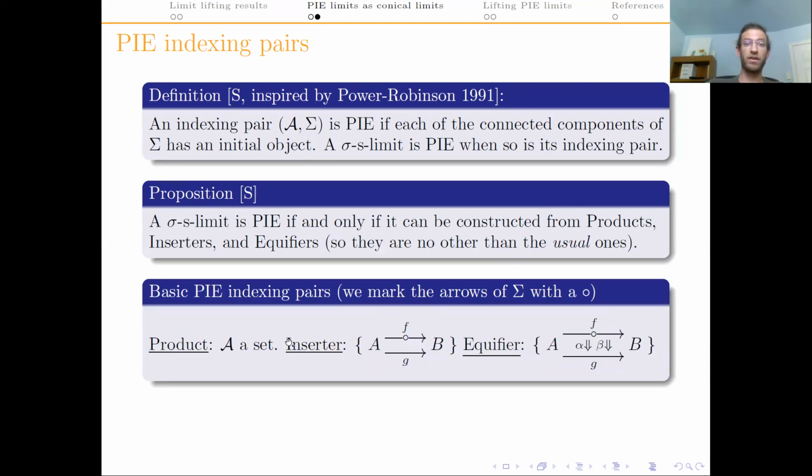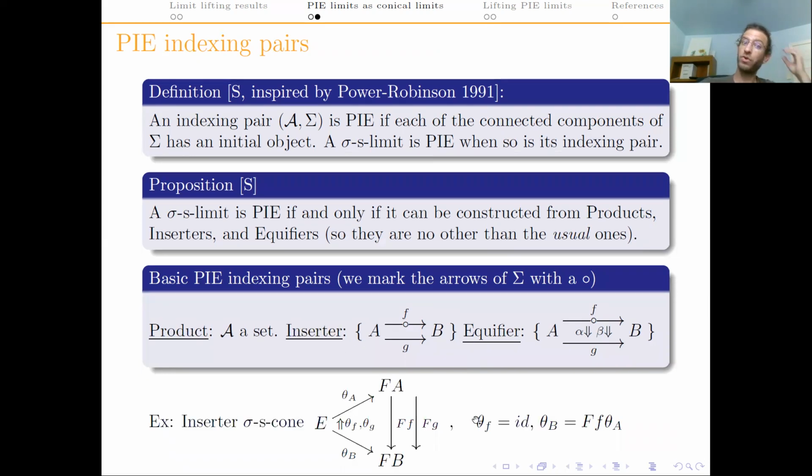I only want to look here with some detail at the inserter because I think this is an instructive example. Note that a lax cone for the inserter has all this data, but now since f is in sigma, we are asking that theta f is an identity, which means that theta f is this composition here.